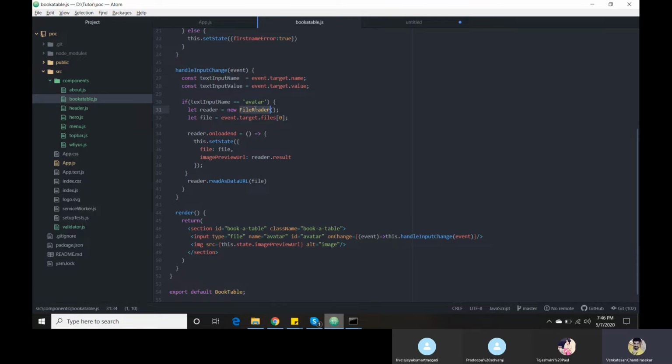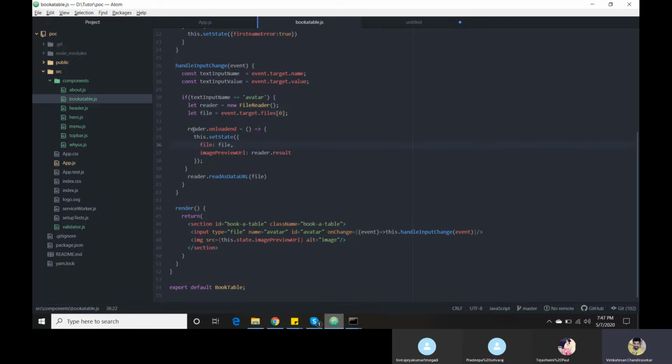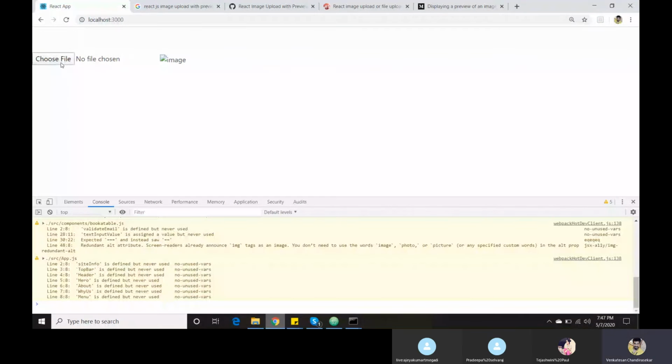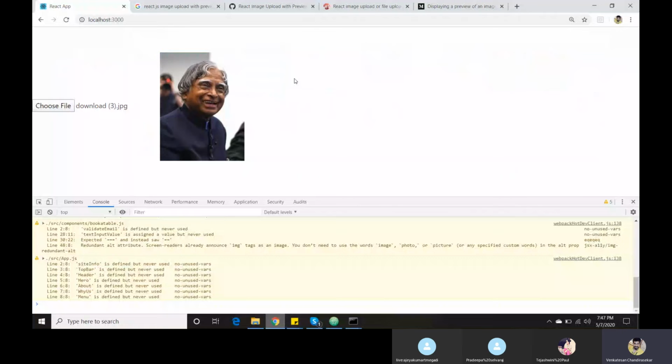Whether you are getting images, PDFs, or different kinds of documents, it will read everything, and based on our condition it will show the data. On load end, whenever we are changing, whenever I click some image, it will read every property of that particular image and set the value.